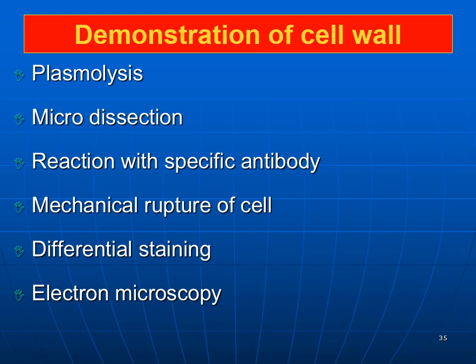Now, how to demonstrate the cell wall? The cell wall can be demonstrated by plasmolysis, by microdissection, by reaction with specific antibody, by mechanical rupture of the cell, and by differential staining. You can also demonstrate the cell wall by electron microscopy.